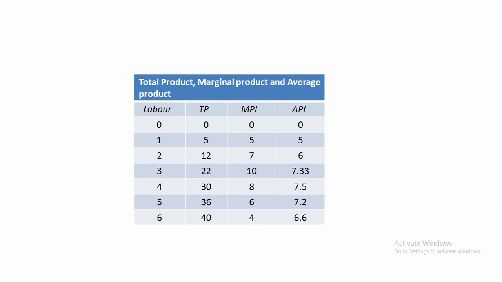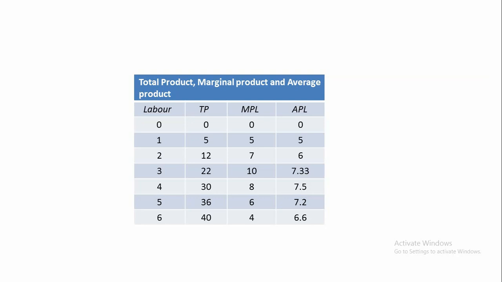When we use the second unit of labor, we add another laborer to the production process, and total product increases to 12 quintals. So marginal product is 12 minus 5. By increasing one more unit of labor, production increases by 7 units. So marginal product of labor is 7.